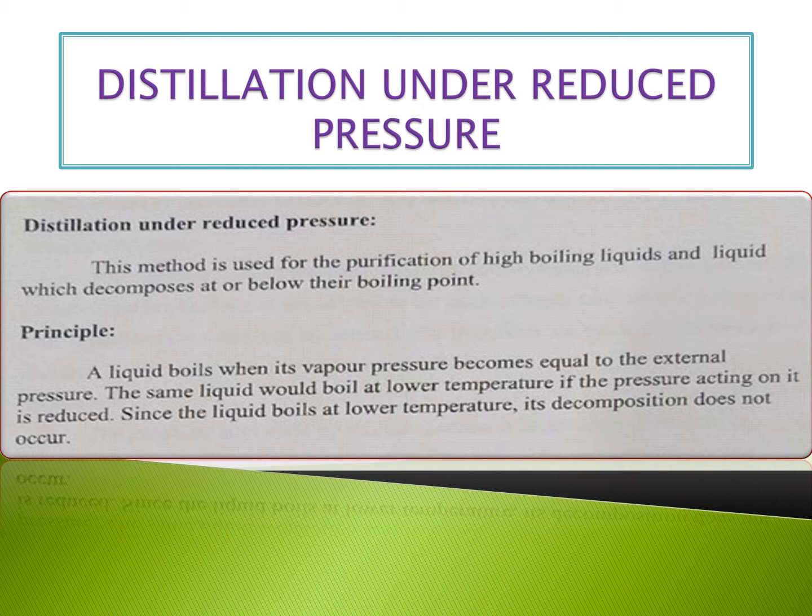When the liquid is slowly heated and the pressure is reduced, the liquid boils at a lower temperature, and its decomposition does not occur. Using a lower temperature, the substance cannot go to the decomposition stage. That is, we use a low temperature by reducing the pressure. That is distillation under reduced pressure.